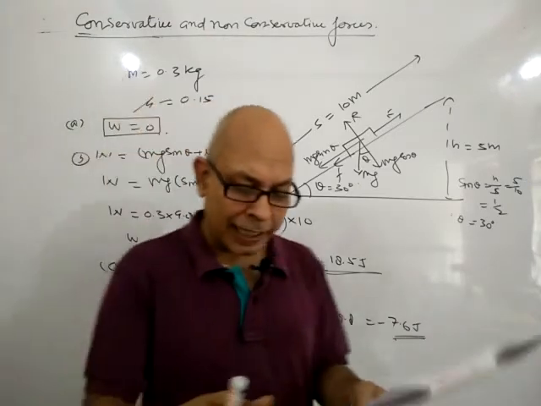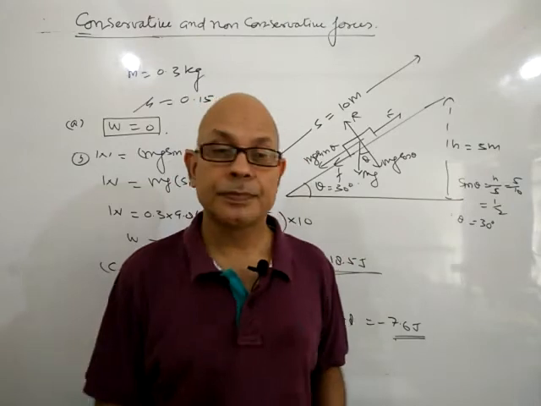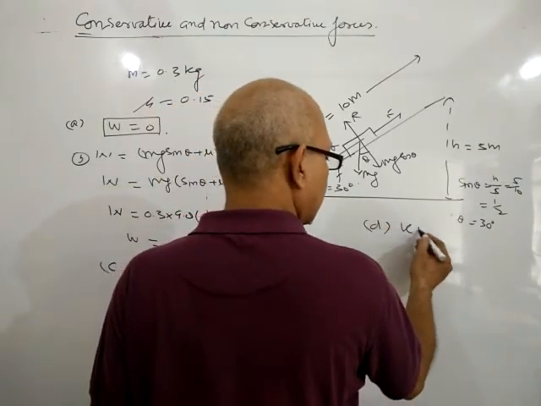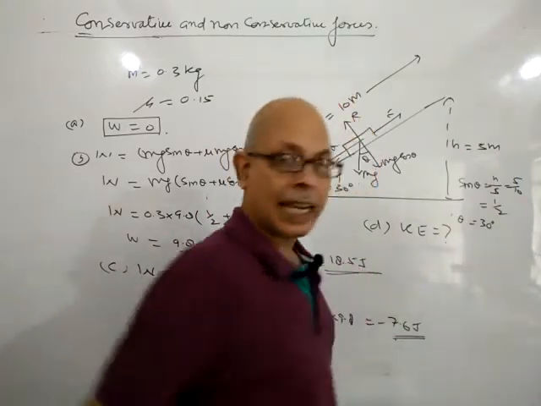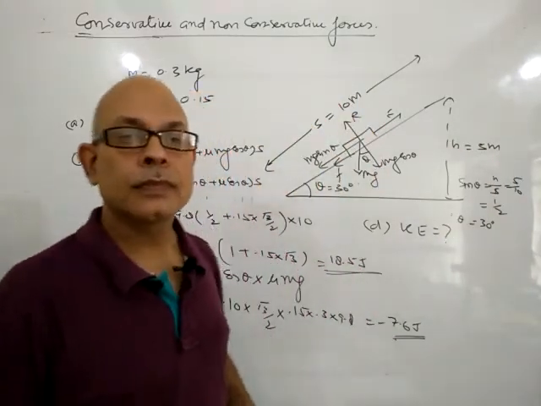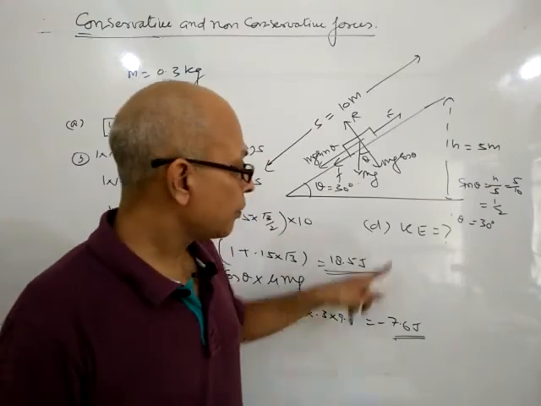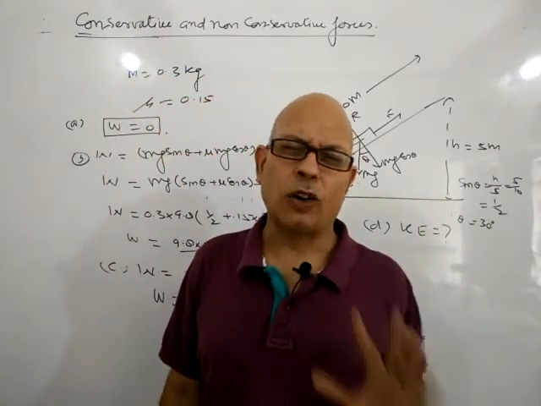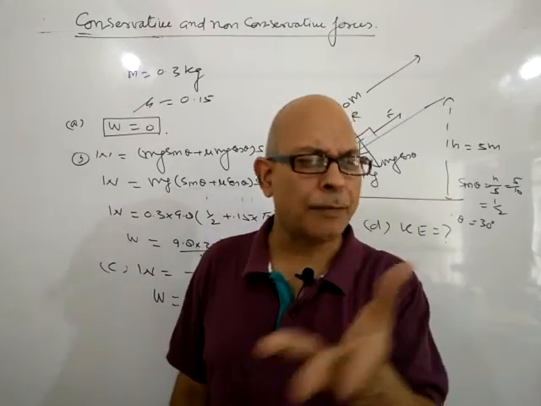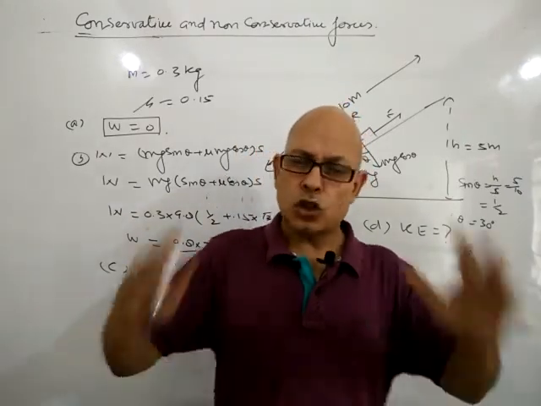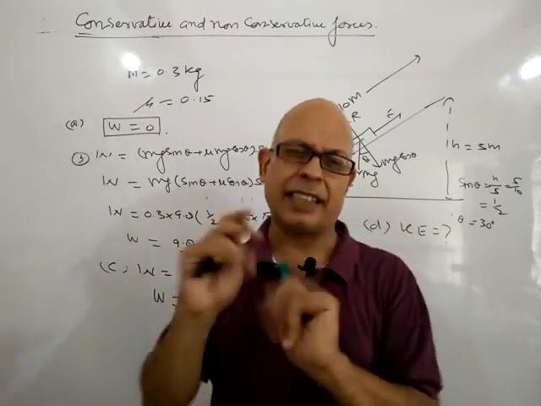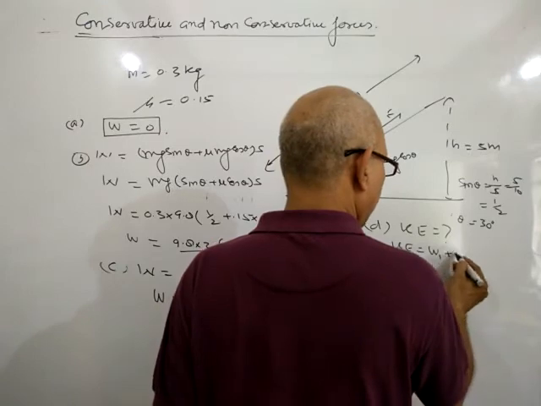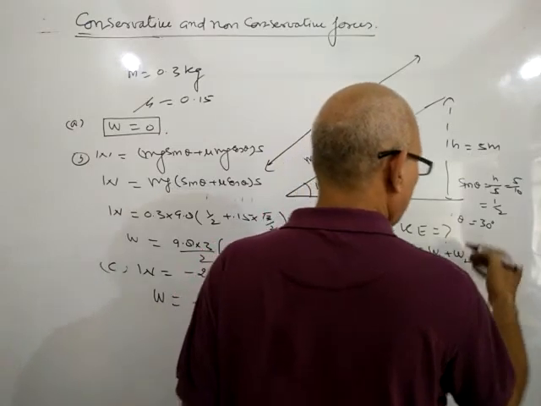kinetic energy of the body at the end of the trip. Fourth case, kinetic energy. Okay? Work done is also a type of energy. The total work done is equal to kinetic energy, means W1 plus W2 plus W3.